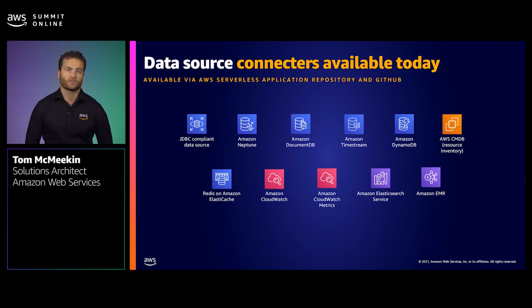AWS has open sourced all these pre-built connectors using the Apache 2.0 license, and you can find these on GitHub or the AWS Serverless Application Repository today. If you have a data source that you want to federate into Athena and it's not listed here, then you can use the Athena Query Federation SDK to build your own. You can use the example connectors provided on GitHub as a basis for your custom connector to learn how to implement the key features.